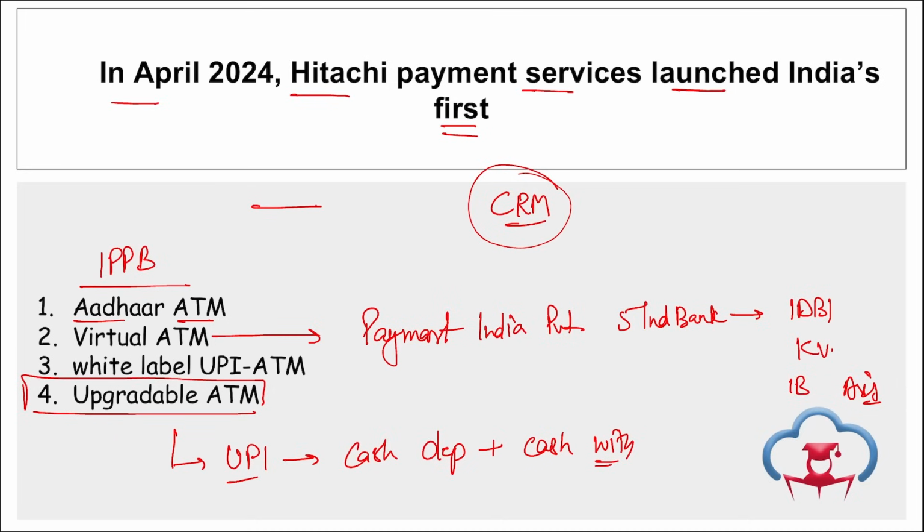Then if we talk about white label UPI ATM, this was launched by Hitachi Payment Services Limited, an integrated payment solution provider. They have launched India's first ever white label UPI ATM, correct?